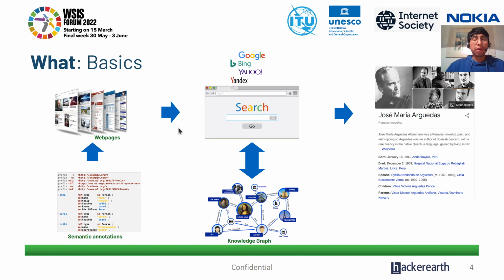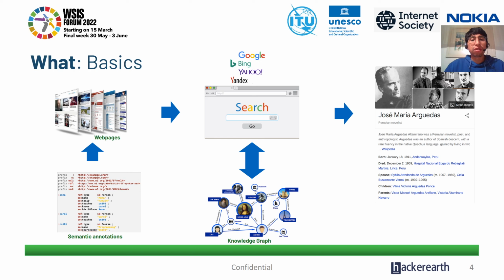So how does the web basically work? Websites contain semantic annotations, which are machine-readable format data, and these web pages are crawled and fetched by search engines like Google, Bing, Yahoo, or Yandex, and they store our data in a knowledge graph.